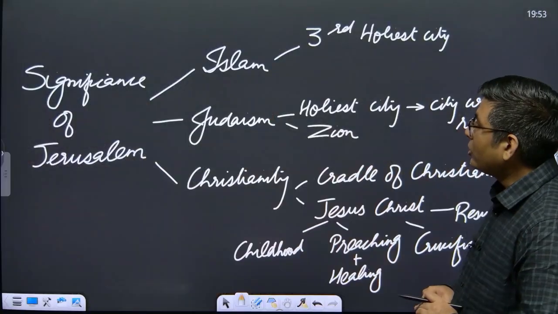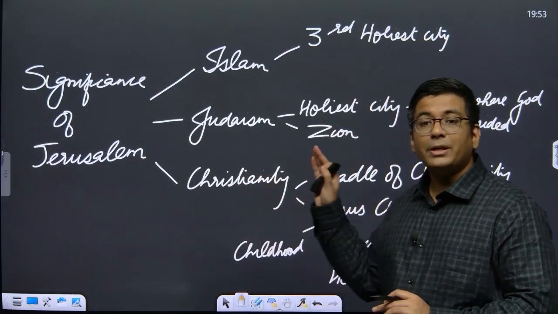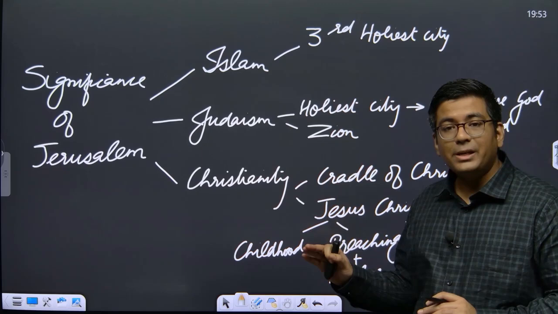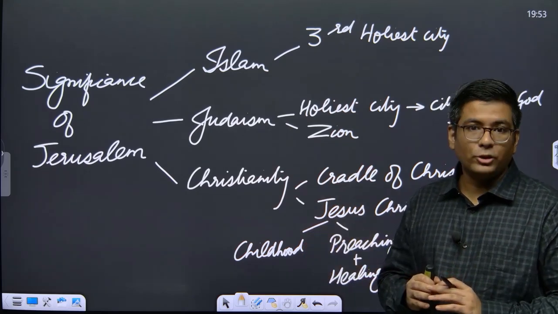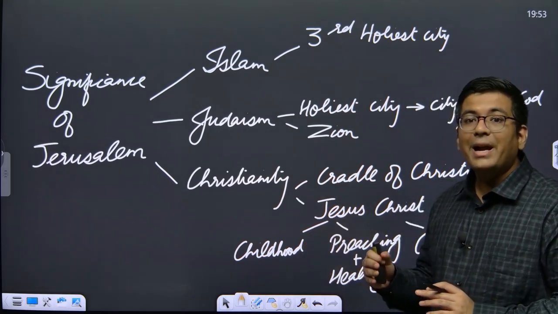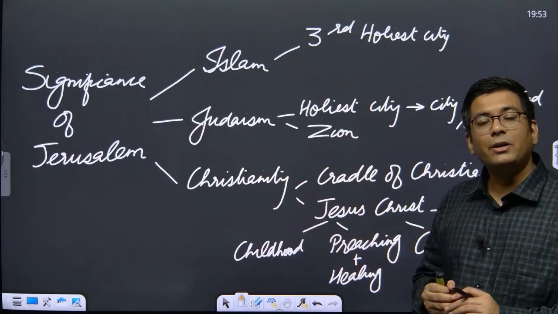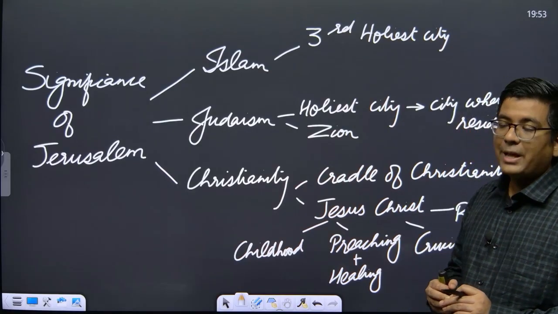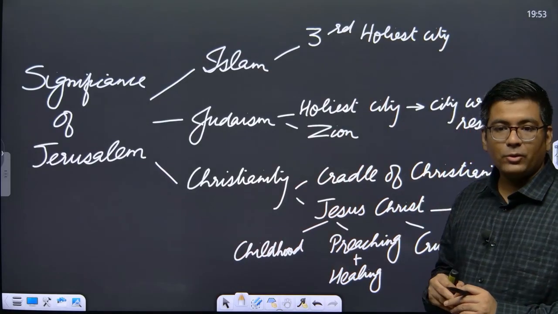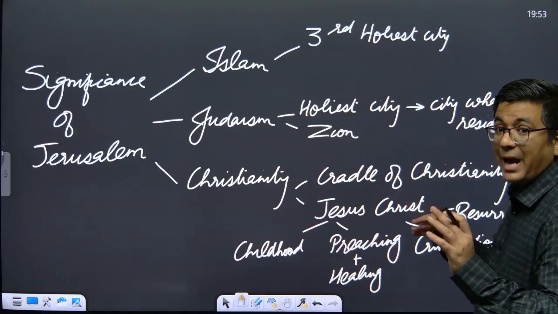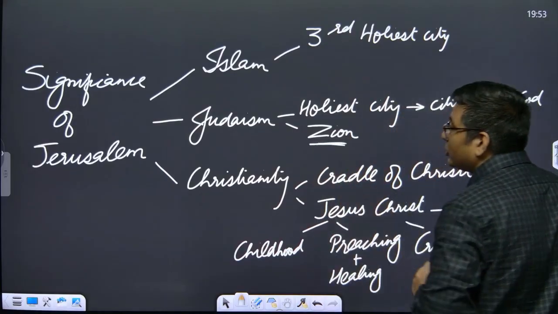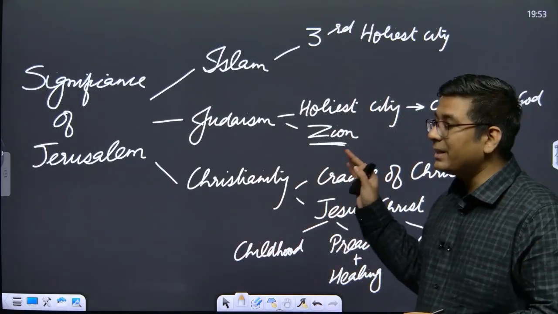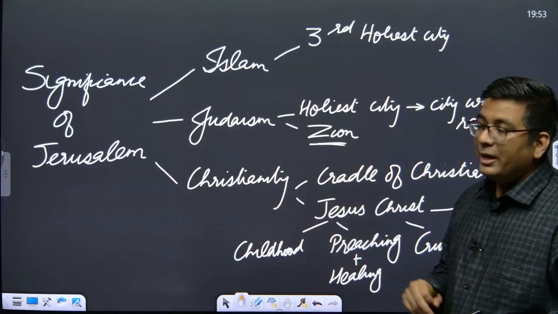Okay, so with respect to the Jews, this particular city is actually the holiest city for the Jews, and it is believed that it was the land where God resided for the Jews. So that is why this particular city was actually called Zion. So it is Jerusalem whose synonym is Zion.